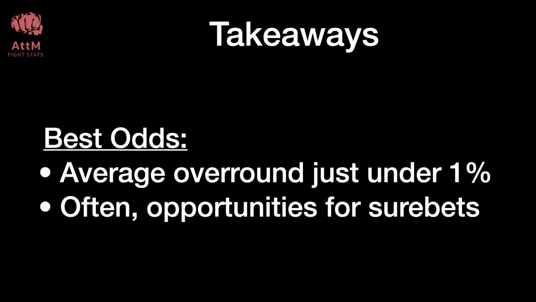In my opinion, the key takeaways from these results are twofold. First, the average overround is just under 1%, which means that by using the best available odds, you can almost completely overcome the betting overround. Second, there are often opportunities for sure bets or arbitrage.